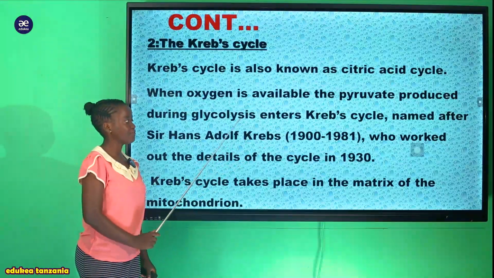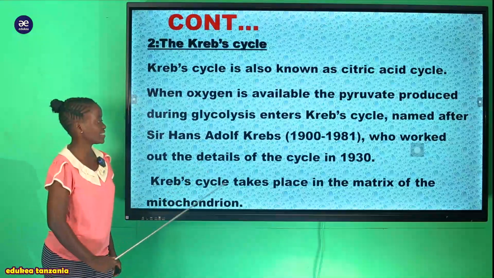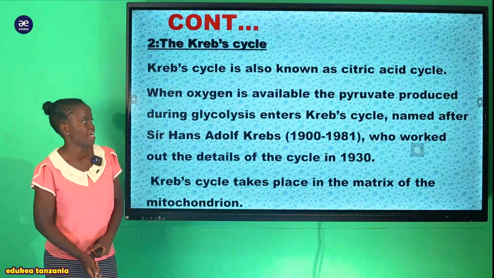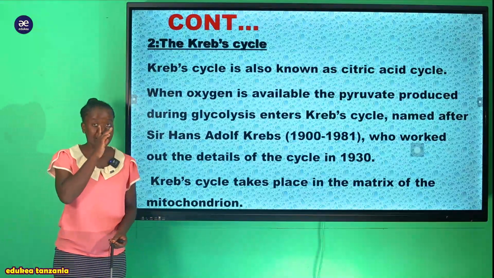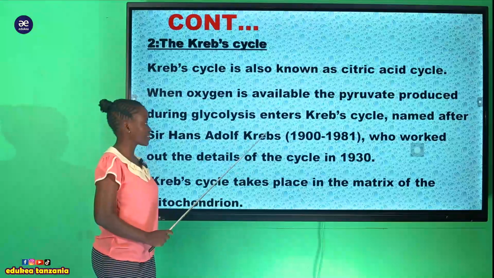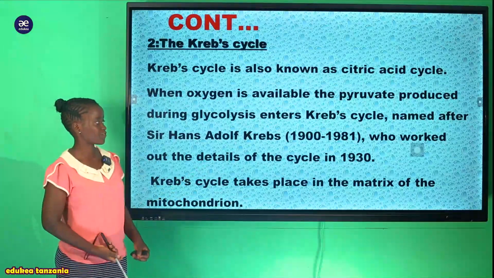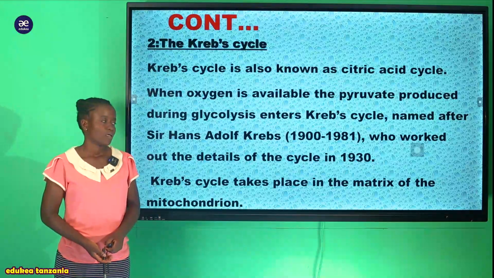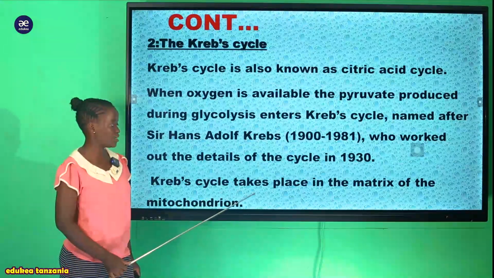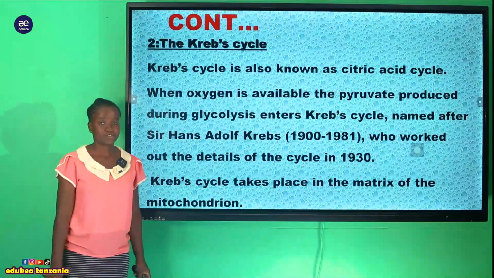Huyu ndiye ambaye alifanya utafiti kuhusu the details of the cycle. Alifanya in that year 1930. So ndio maana akaita hii cycle as Krebs cycle. So the word Krebs comes from his name, that is Sir Hans Adolf Krebs. And he says that this Krebs cycle always takes place in the matrix of the mitochondria.